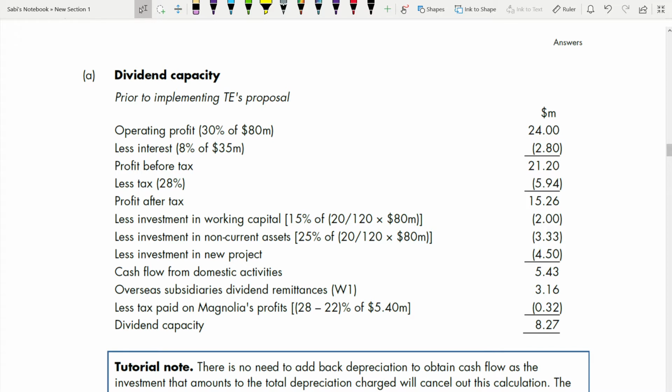Dividend capacity. So first, please mark this: before implementing the Tax Ethic proposal, that is, full cost price. This is the transfer price. So under this method, what is your operating profit? Your sales revenue currently, you're not going to increase your sales by 20%, 21.2 into 80. It has already been increased by 20%. So it is 80 sales revenue.